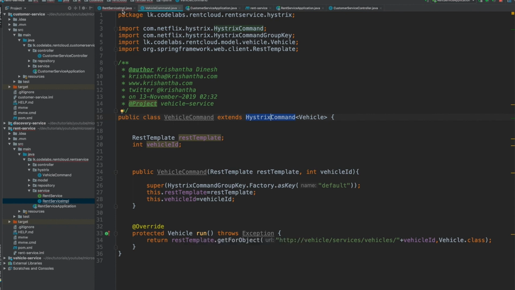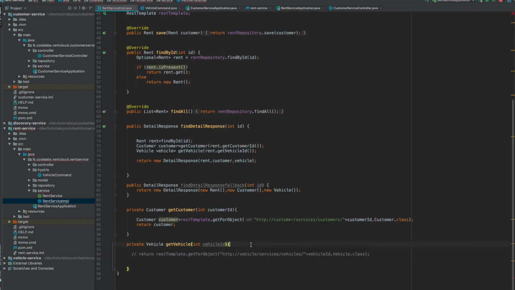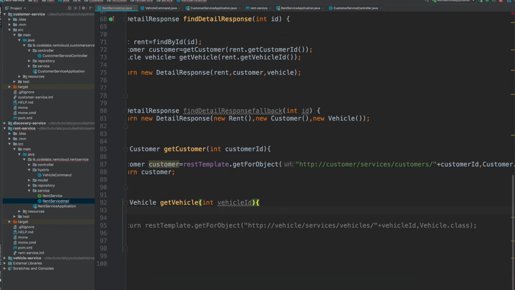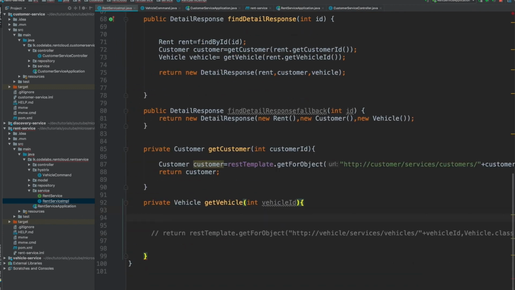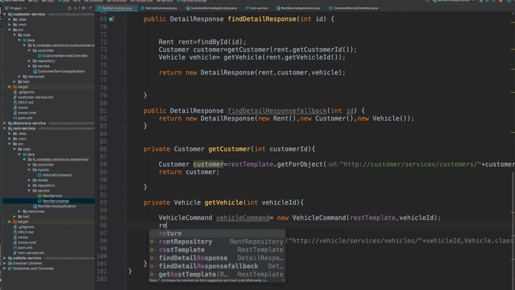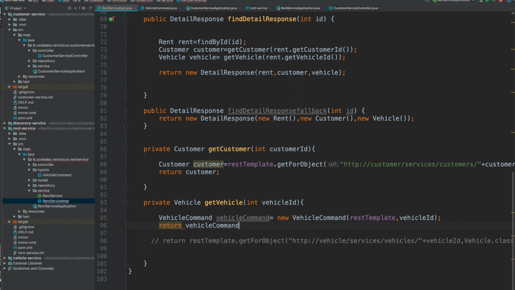So now what I'm going to do in the REST service IMPL, here I'm going to create an object from my vehicle command equal new vehicle command, right? I need to pass my REST template and this vehicle ID, okay. And what I'm going to return here is vehicle command dot execute, okay. So that's it. It's a very simple implementation, right?